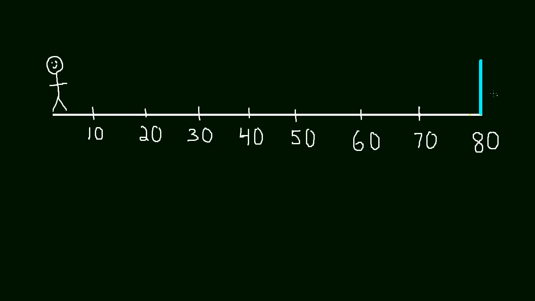Okay, so we have this picture I've drawn, and it's just a guy, and over here I've drawn basically a big blue wall, and a line from the two, and these numbers, tick marks, are just distance markers. So you can think of this as 10 feet, 20 feet, or 10 meters, 20 meters. So if he were to start here where he is and walk this way, he'd be walking 10 meters, 20 meters, so on and so forth. Okay. So let's do that.